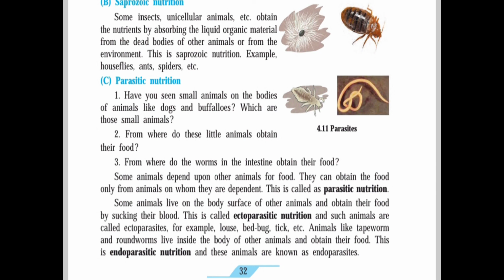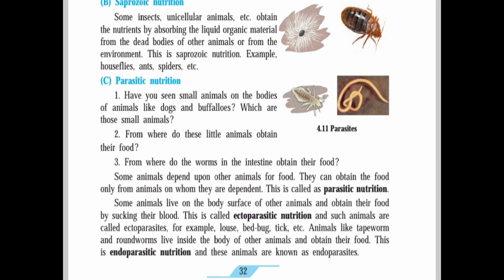Some animals depend upon other animals for food. They can obtain the food only from the animals on whom they are dependent. This is called parasitic nutrition. Some animals live on the body surface of other animals and obtain their food by sucking their blood. These are called ectoparasitic nutrition, and such animals are called ectoparasites. For example, fleas, bedbugs, ticks, etc.